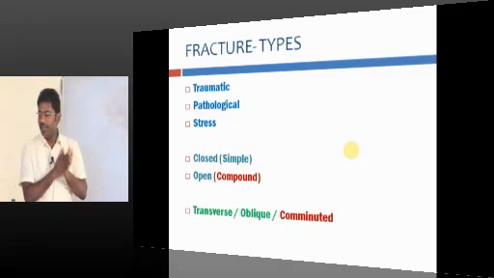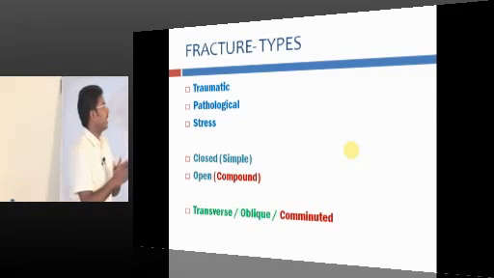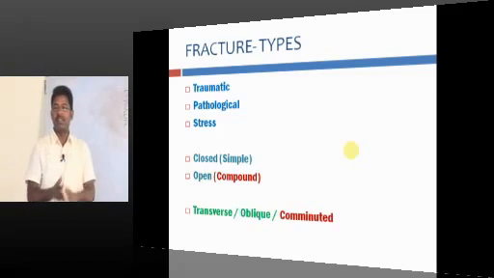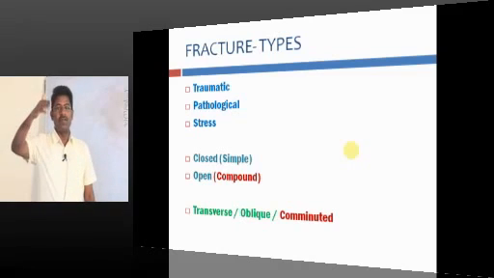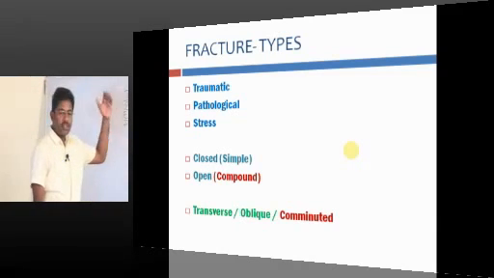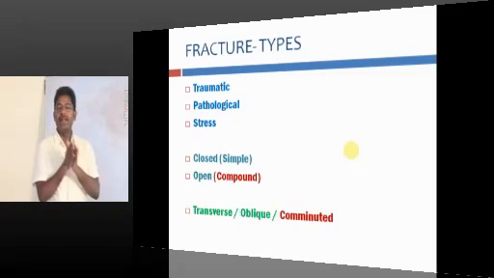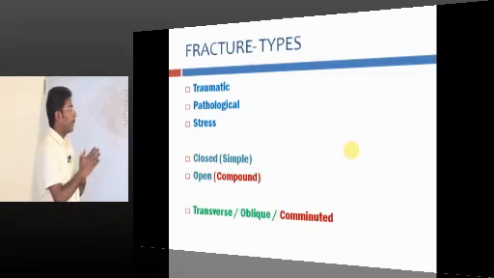How do we define a fracture? How do we classify a fracture? A fracture can be a traumatic fracture, which we come across in our day-to-day life: road traffic accident, industrial accident, falling from height. That is traumatic fracture. And there are other types such as pathological fracture and stress fracture. We are going to see them one by one later.